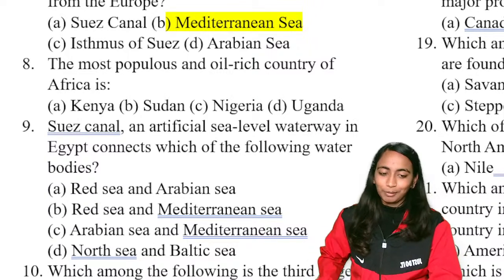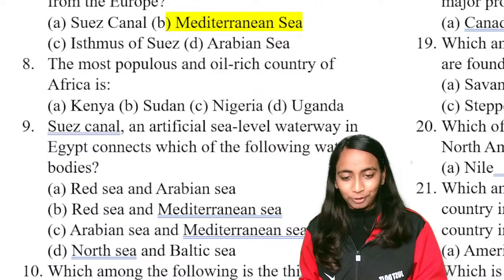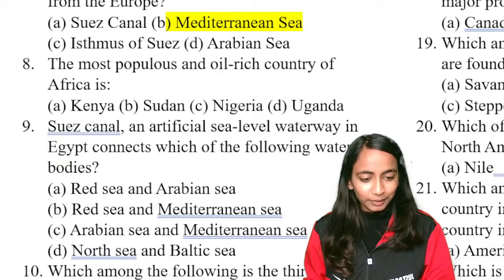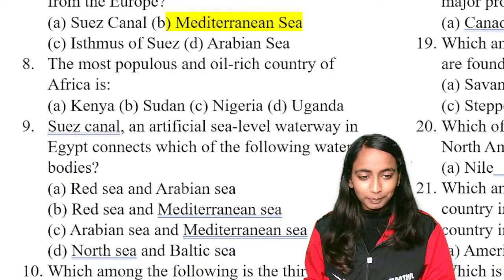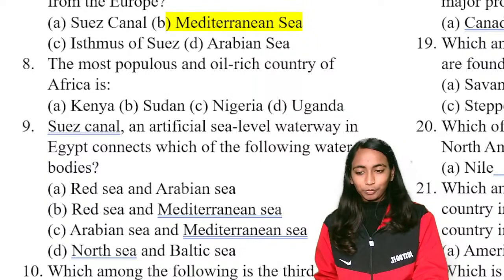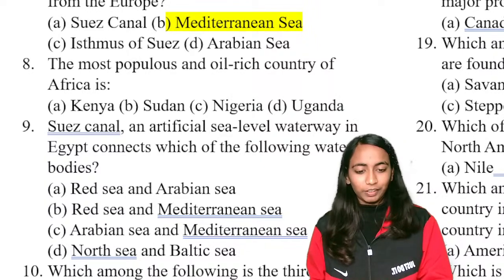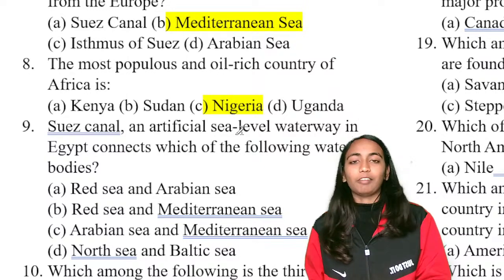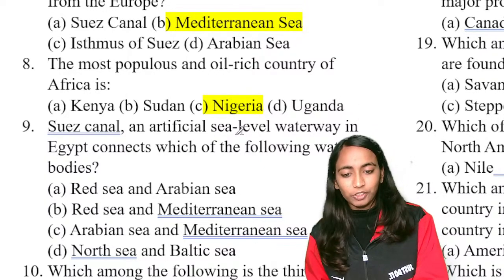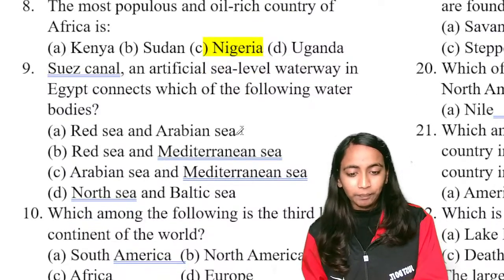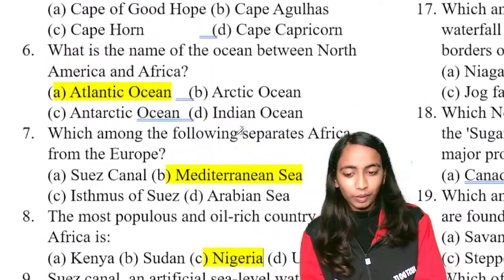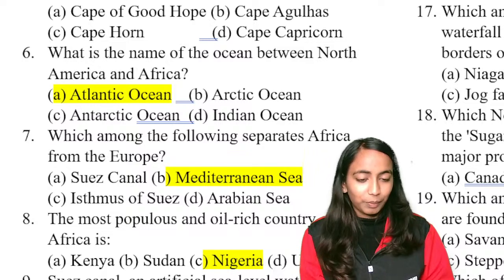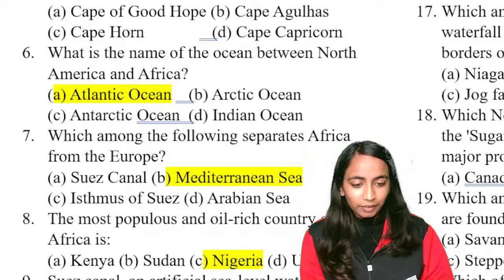Okay, you know all the answers about Asia, but with Africa you have little difficulty. Okay, Satvik. Okay, let us have a look. What will be the correct answer? The right answer we have over here is Nigeria. Okay, most populous and oil rich country in Africa. सबसे populous और सबसे ज़्यादा oil rich country कौन सी होगी? It would be Nigeria.